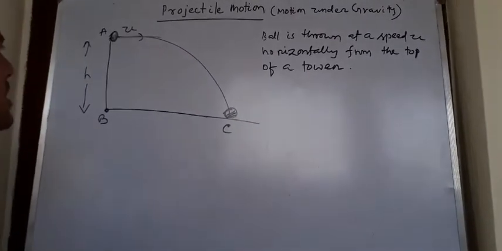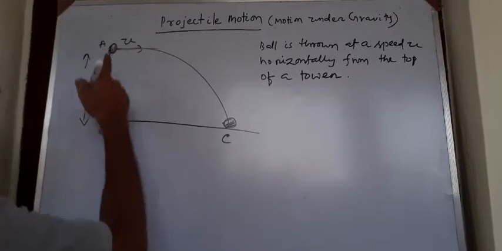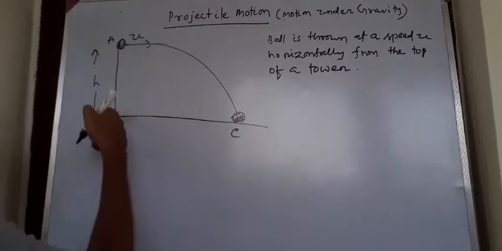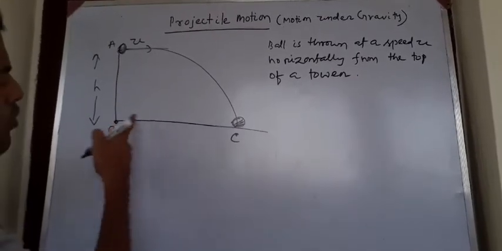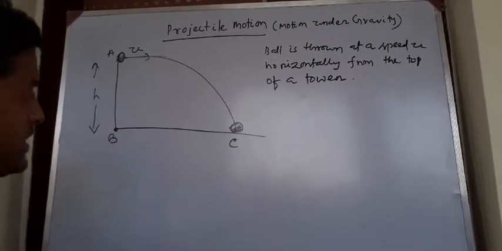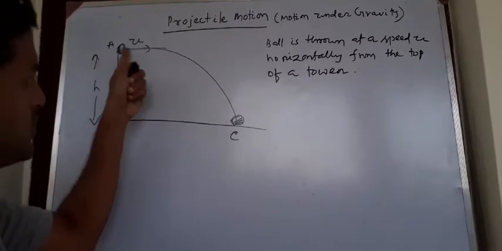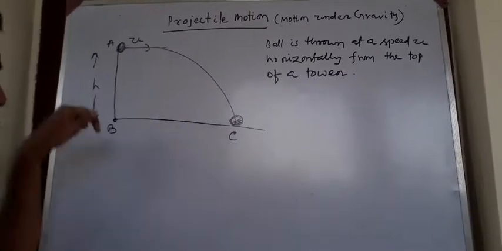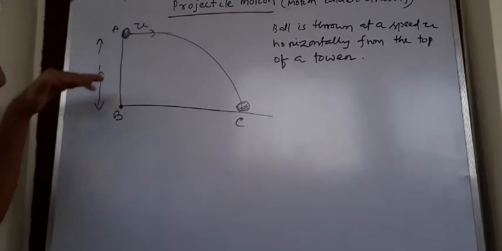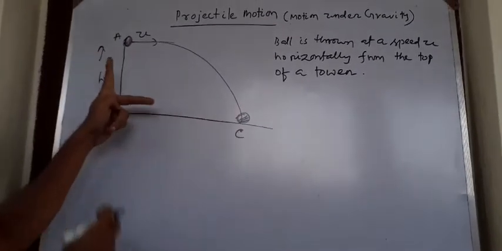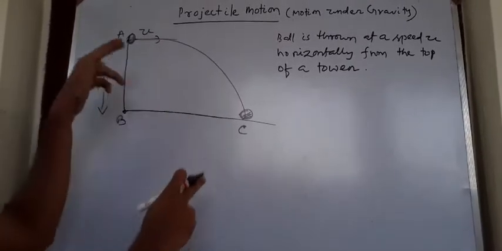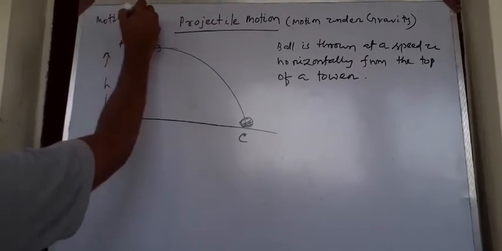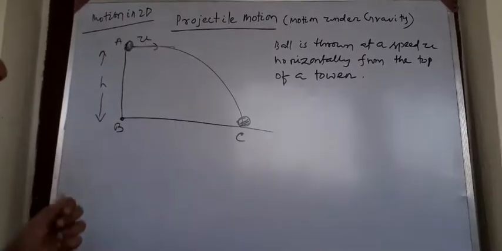So the first concept: the time taken by the ball to go from A to C is equal to the time taken by the ball to go from A to B, which is equal to the time taken by the ball to go from B to C. When the ball is going along this curve AC, it is undergoing two-dimensional motion, one along the vertical direction and another along the horizontal direction. That's why this comes under motion in two dimensions.